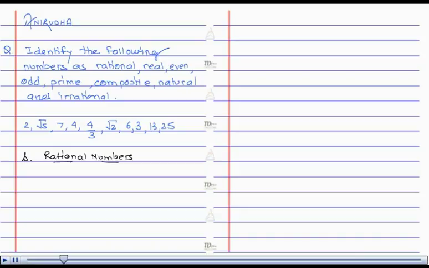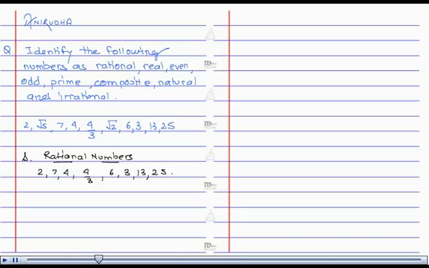Any number of the form p by q where p and q are integers and q is not equal to 0 is defined as a rational number. Now out of the given numbers, the rational numbers are 2, 7, 4, 4 by 3, 6, 3, 13 and